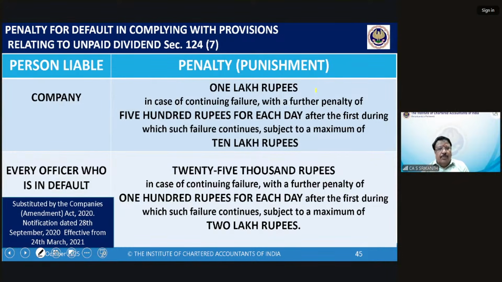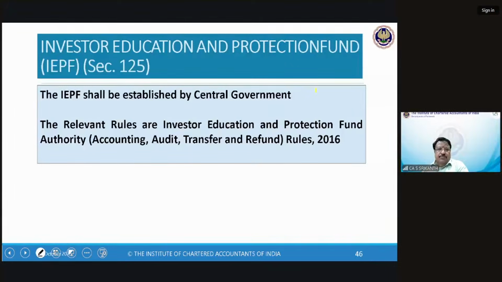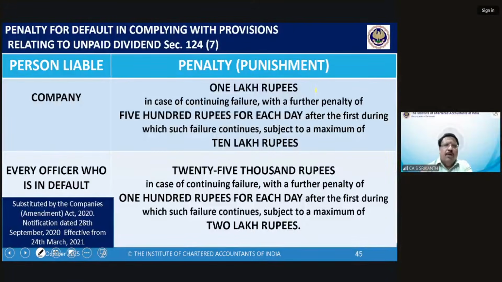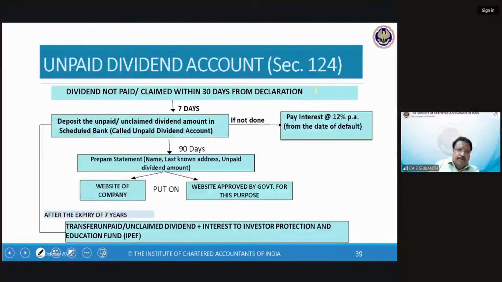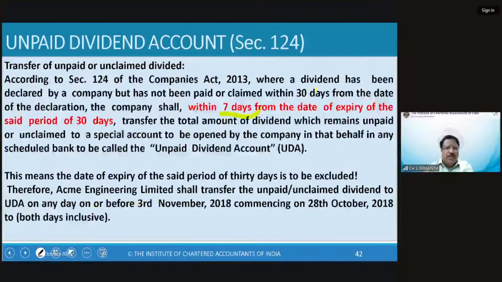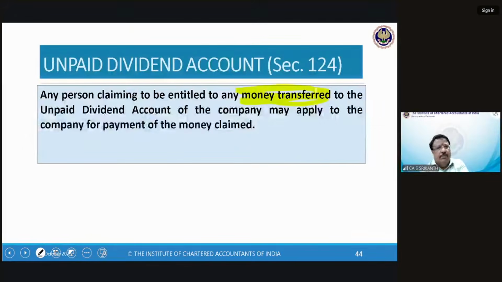So 25,000 rupees with a further penalty of 100 rupees per day up to 2 lakhs. So this is the penalty with regard to unpaid dividend. So anything: non-transfer to the unpaid dividend account, non-transfer to IEPF, not giving the statement, non-paying interest, everything. Okay.